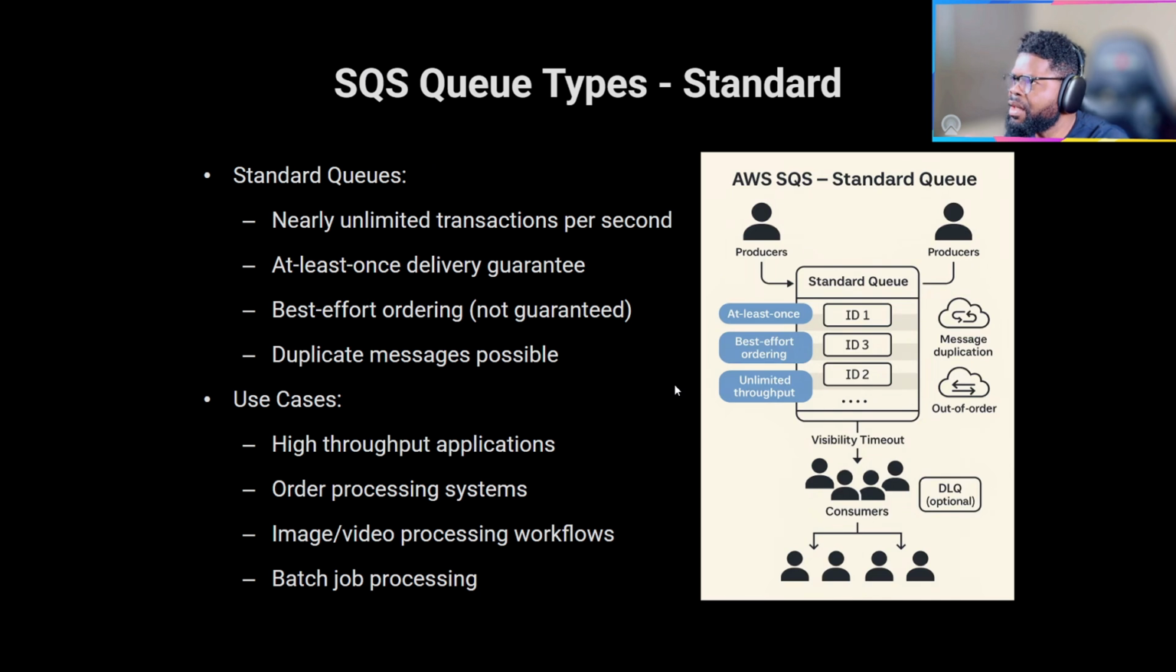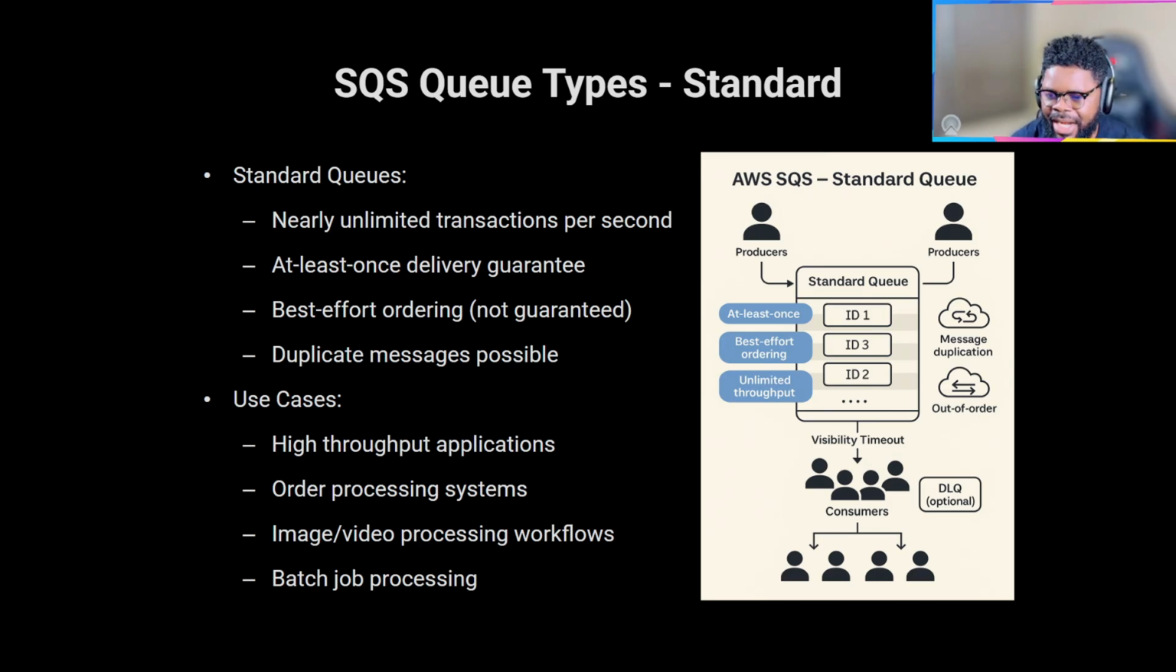Cool. So when you think about queue types, there are two types of queues majorly in SQS. There are standard queues, which are known for very high throughput. The only nuance is that it has at-least-once delivery guaranteed. So at least once, your message is going to be delivered, and you can't lose any message. But at least once also means you can get it more than once, so some duplicates can happen if you're using a standard queue.